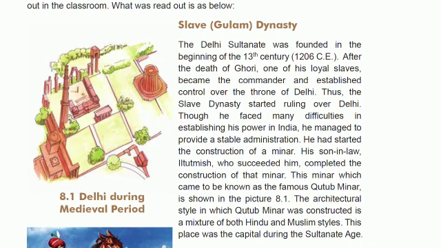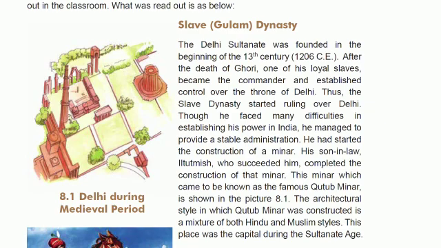So first we are going to study about the Slave Dynasty. Already, children, in the previous lessons we have studied about Muhammad Ghazni and Muhammad Gori, and next is Qutbuddin Aibak. He was a slave and then he became a ruler. So what happened from these things, we will study.